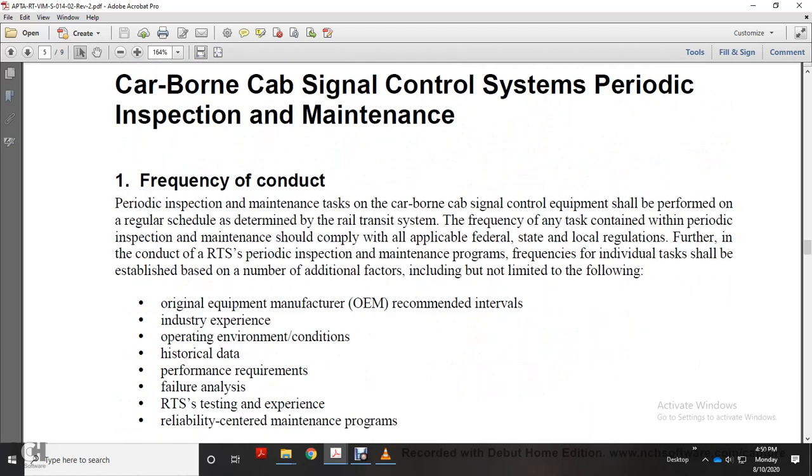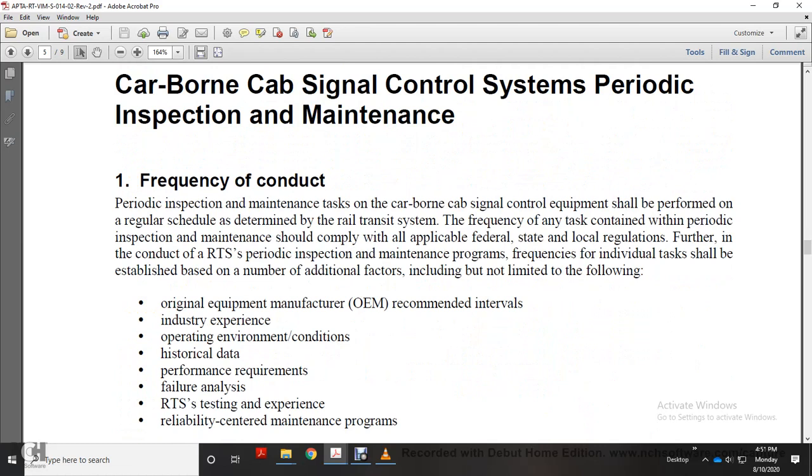Cab-borne cab signal control system periodic inspection maintenance. The periodic frequency of conducting periodic inspection maintenance of the cab-borne signal control system shall be performed on a regular schedule. The rail transit system's frequency of the tasks contained within the periodic inspection maintenance should comply with the applicable federal, state, and local regulations.